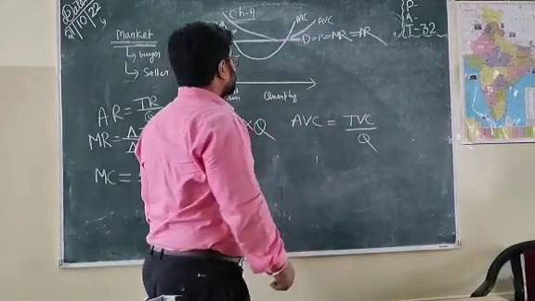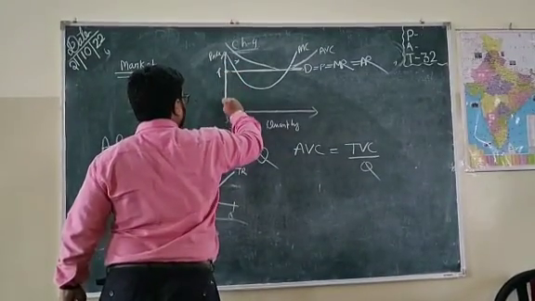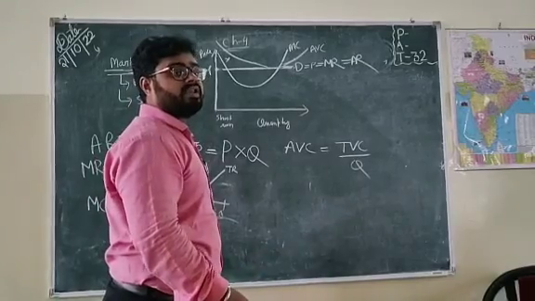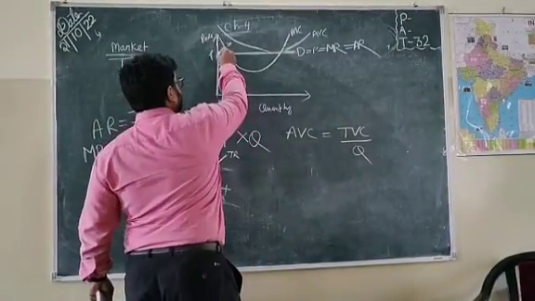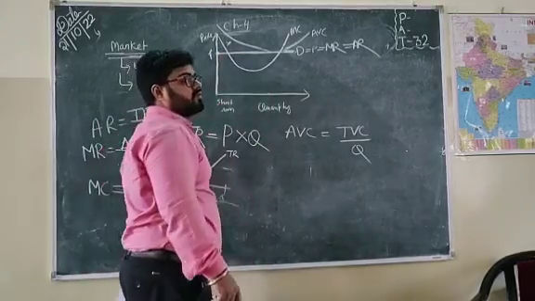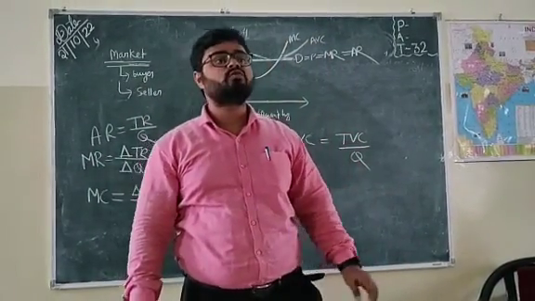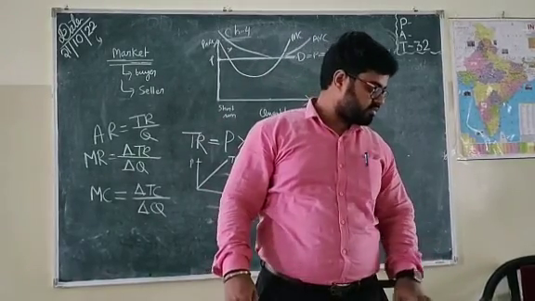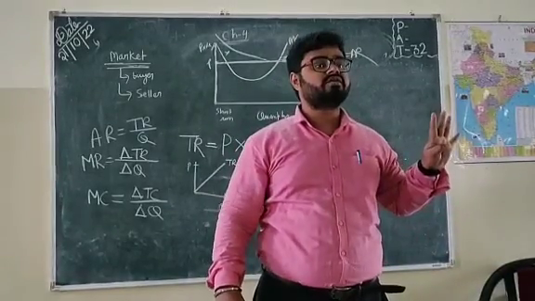So now we have the complete graph of an individual firm. Now we have to know in which condition you will earn profit maximization. To satisfy the conditions of profit maximization, you need to have 4 conditions fulfilled.